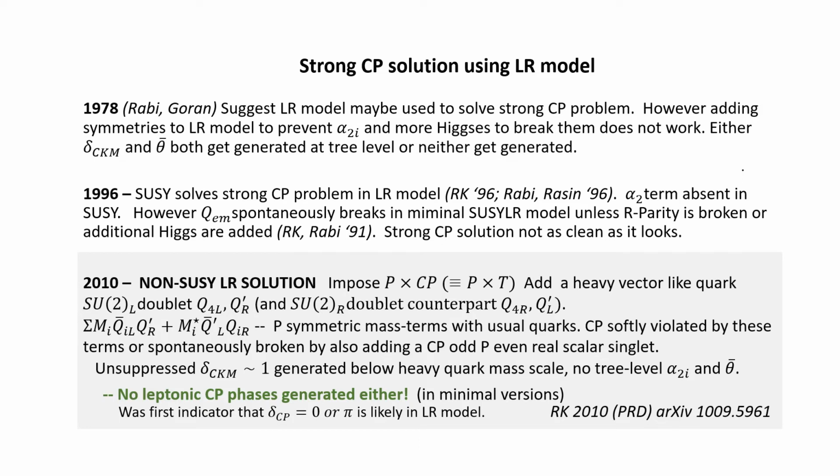But attempts to add more Higgses, more symmetries to prevent this alpha 2I term, and more Higgses to break them didn't work. In hindsight, this actually makes sense, because had these attempts worked, it means that the Higgs sector would couple both to leptons and quarks, and it would generate CP violation in both sectors. But the fact that they didn't work is actually important.